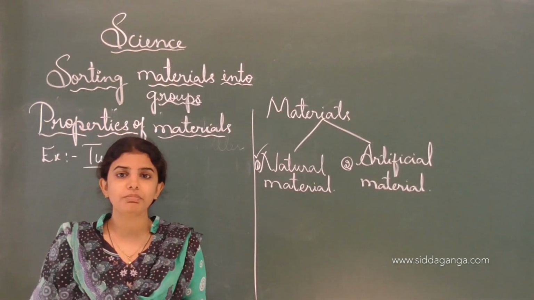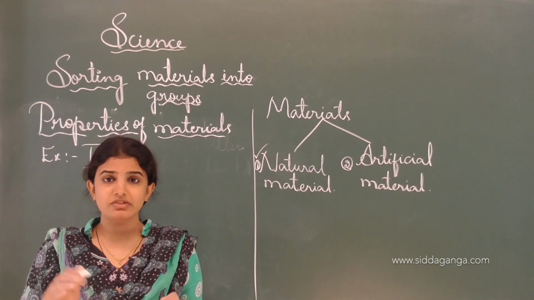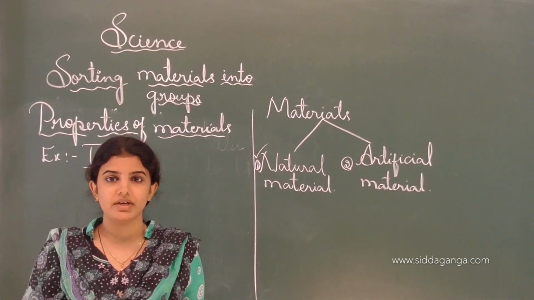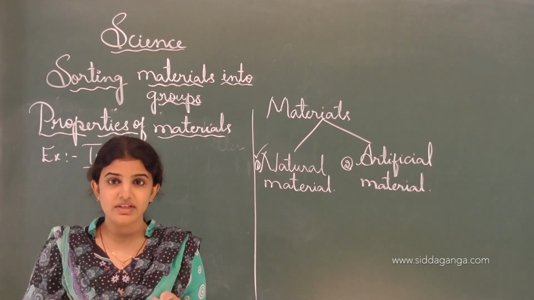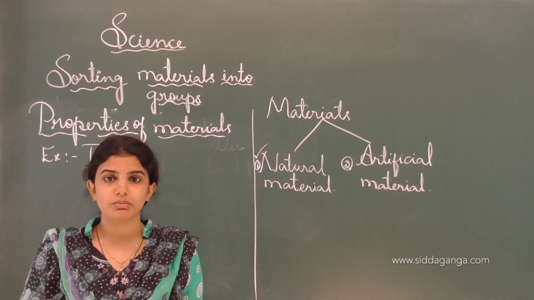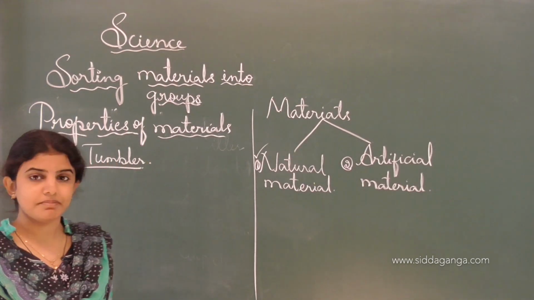See, usually a shopkeeper keeps all the food items in transparent glass. Transparent glass is the one through which we can see the things properly. The glass through which we can see the things properly is called transparent glass. Later we will discuss the transparent glass in the properties of materials.